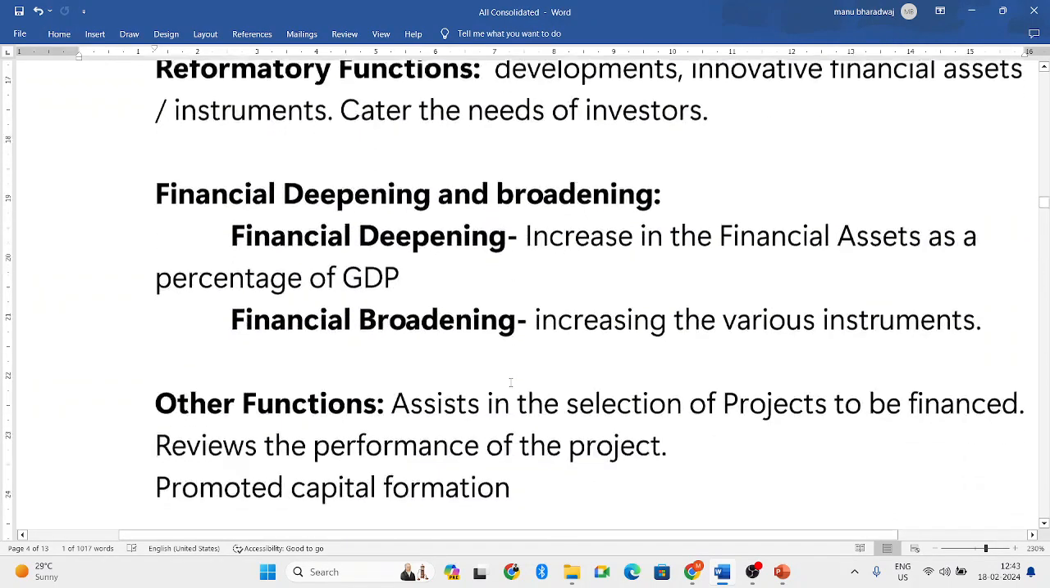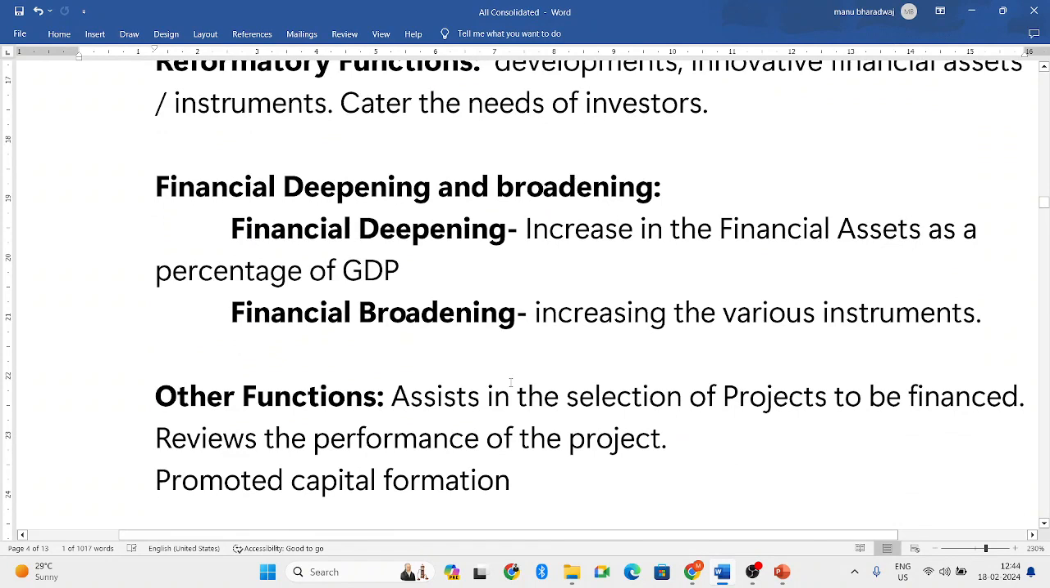Next, financial deepening and broadening. Financial deepening means increasing the financial assets as a percentage of GDP. Broadening means bringing up various different types of instruments and various types of financial securities, so that it will broaden the financial system of the country. So this function is also being performed by the financial system. Apart from these functions, there are certain other functions also.